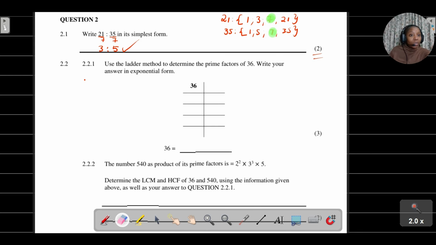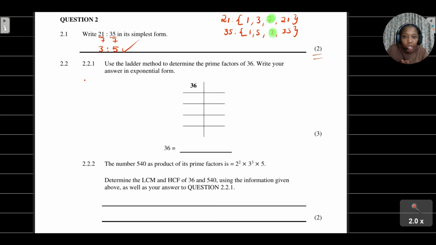Cool. Now let's look at question 2.1. Now this question is saying we need to use the ladder method to determine the prime factors of 36. Okay, so if we're talking about prime factors, boys and girls, we are trying to determine what are the prime factors or prime numbers that I need to multiply together to get my 36.